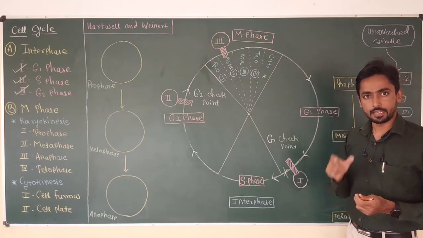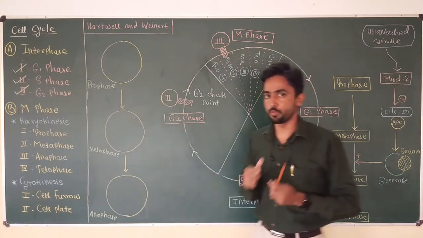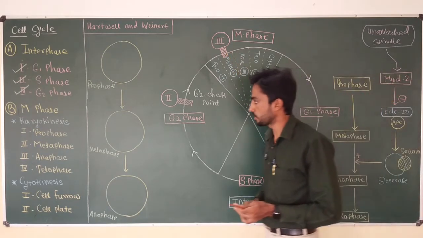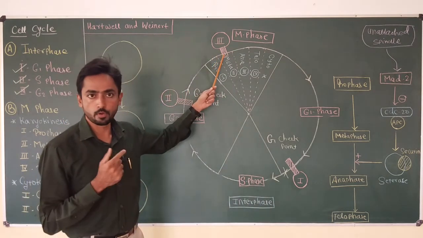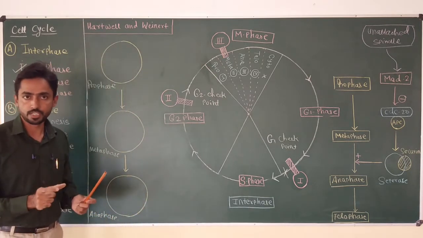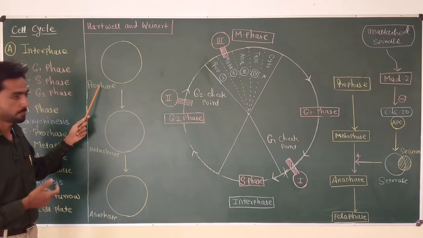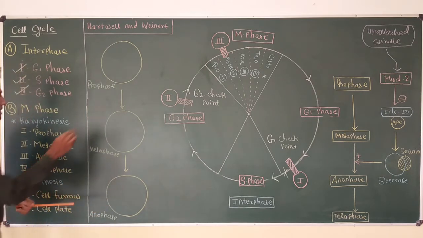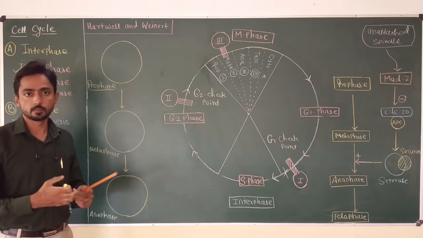So M phase is mainly divided into two parts, karyokinesis and cytokinesis. If we want to understand checkpoint number 3, we first have to know a few things about karyokinesis. So before going into the detail of checkpoint number 3, I just want to discuss some changes that occur inside the nucleus and cytoplasm of the cell when the cell passes from prophase to metaphase and metaphase to anaphase. We know that prophase is the first phase of karyokinesis, where the cell prepares the nucleus for division.